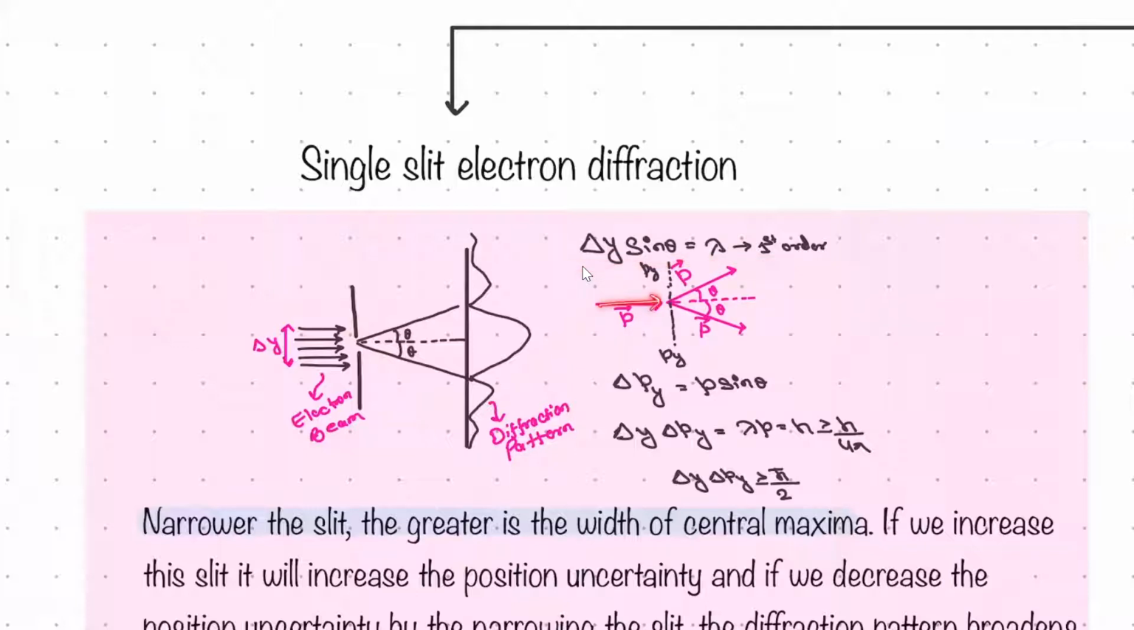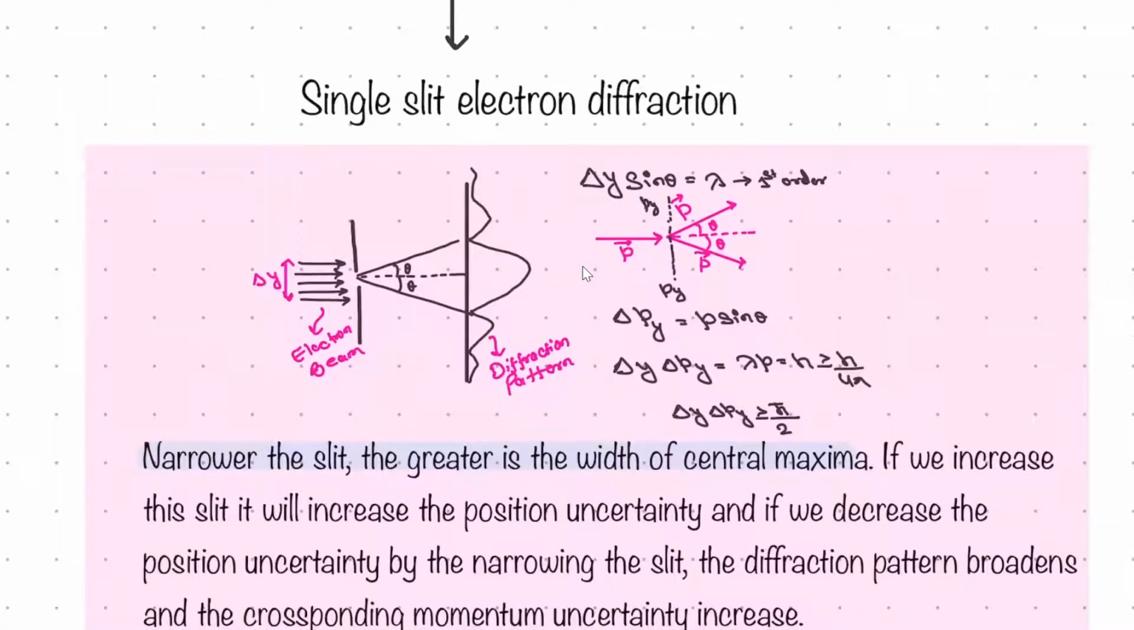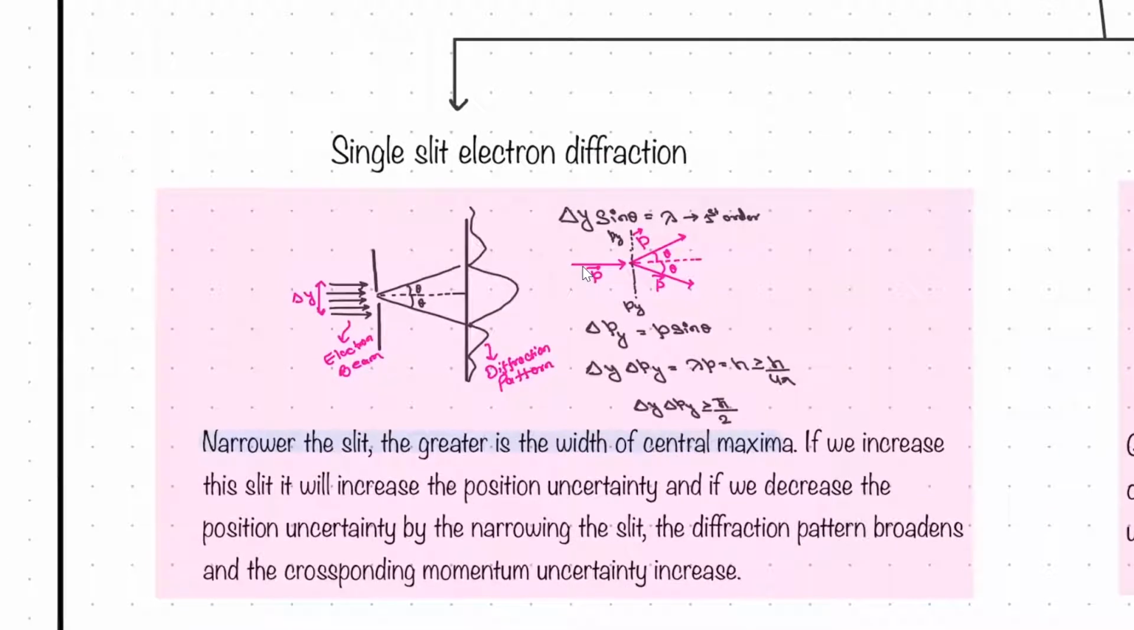So p goes out. What is delta py? It is p sin theta. Initial py is 0, final py is p sin theta. So we put it in, and delta y times delta p is greater than h bar by 2, right? It shows that the electron is diffracting.